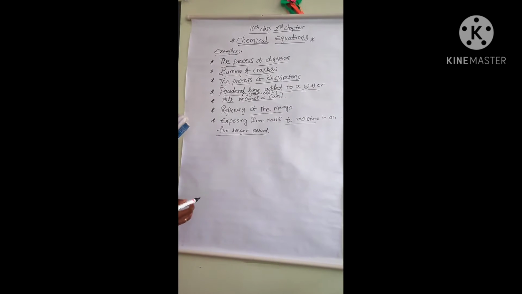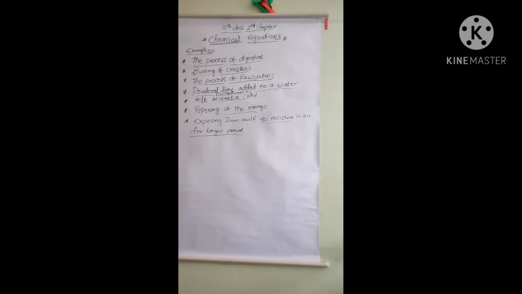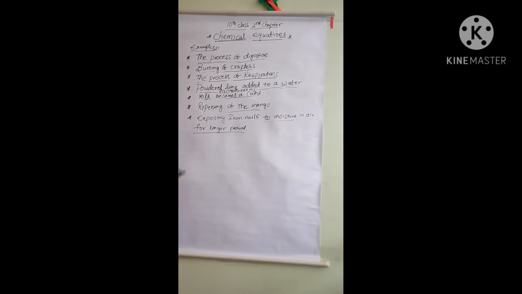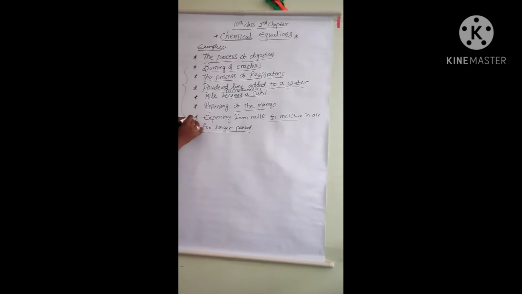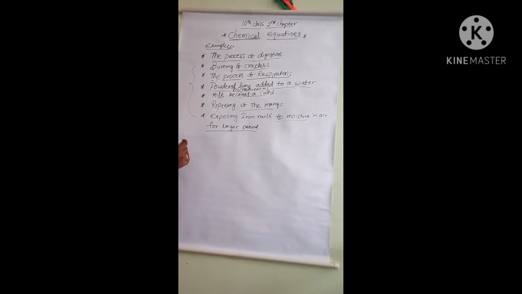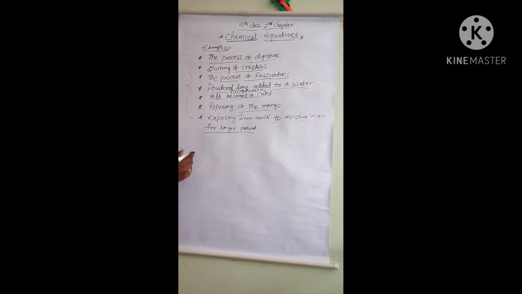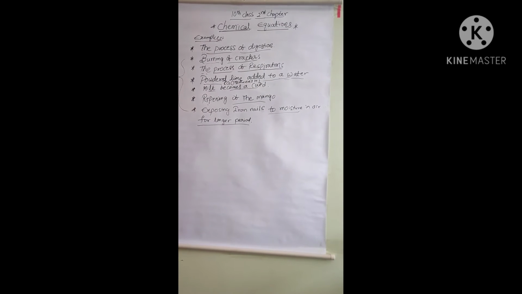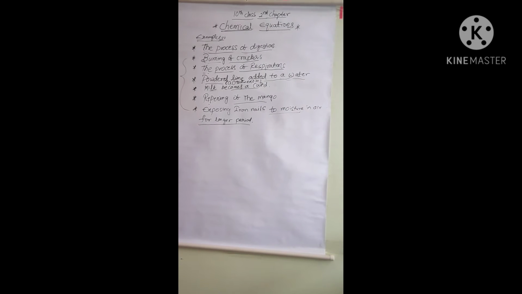What changes do you notice? Are they chemical changes or physical changes? Are they temporary changes or permanent changes? In all the above processes, the nature of the original substance is changed.